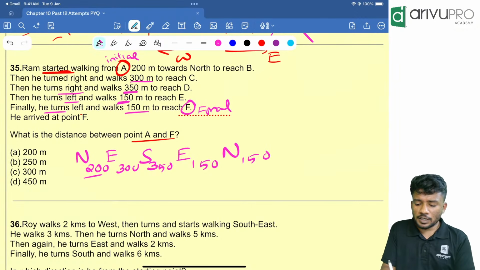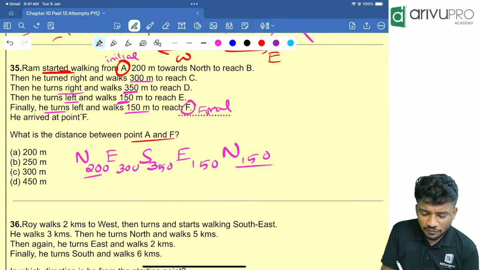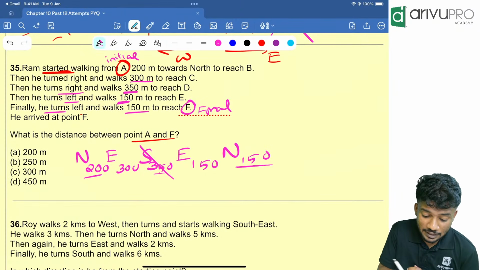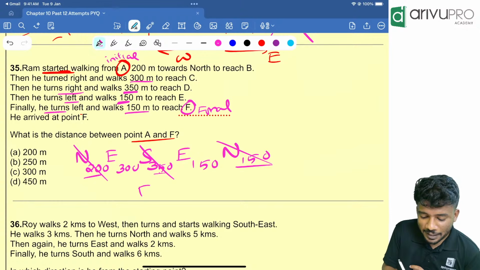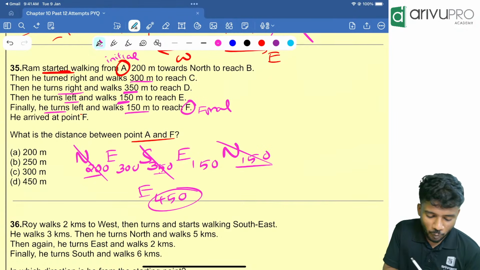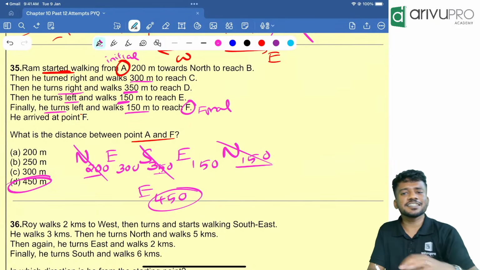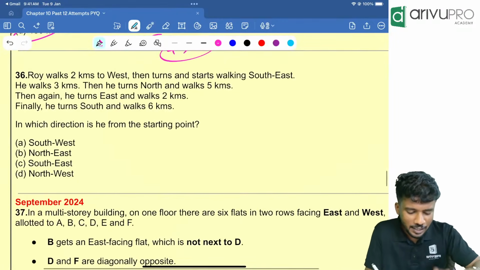People, north 200 and north 150 will become how much? North 350. Then north 350 and south 350 will get cancelled off. What is remaining? East. 300 plus 150 is how much? 450. So what is the distance? Option D, 450 is your answer. Very, very easy. Got the point? Next one.